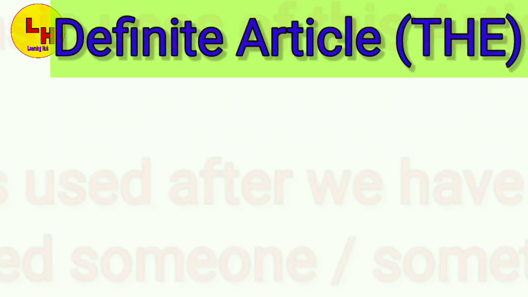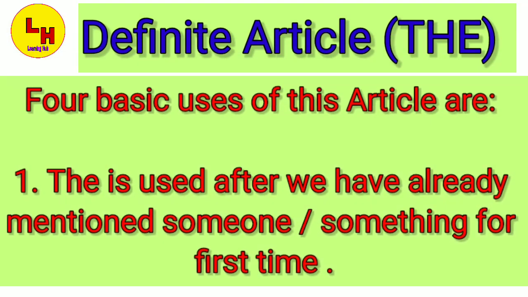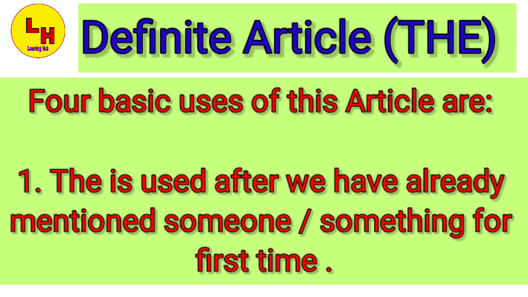Let us move towards the definite article. The is a definite article. As we already saw, a and an are indefinite articles and the is a definite article. Now we will see some 4 basic uses of these articles. So let us start now.